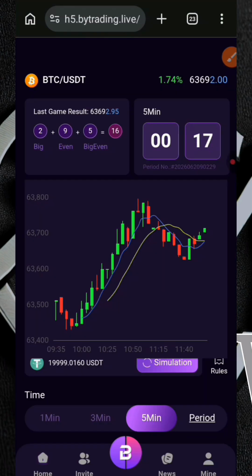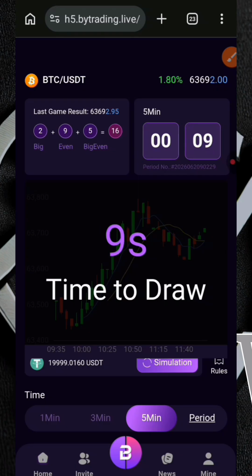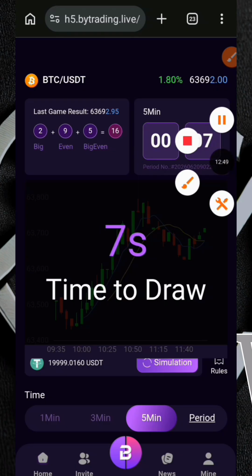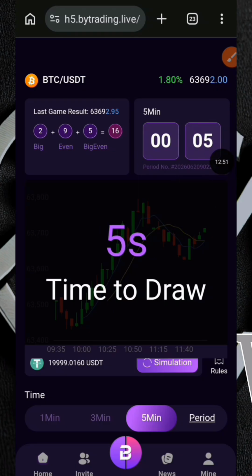I'm going to be stopping the video after taking this trade. On the next video, I'm going to be showing you how you can make withdrawals from this particular website platform that gives you the opportunity to predict and trade. Basically, I'm going to be showing you how you can make a withdrawal. That's going to be on another video. And before I end this video, I'll also show you how you can top up and fund your account with money.